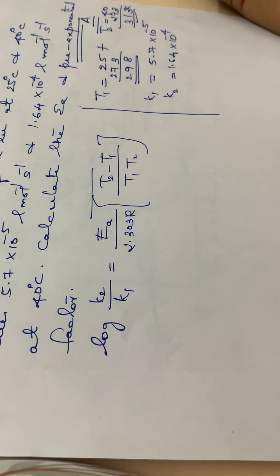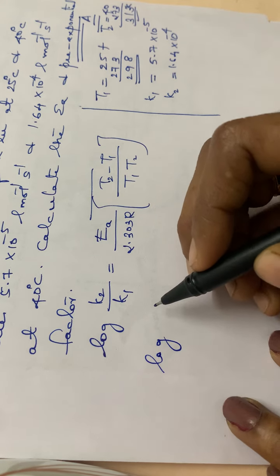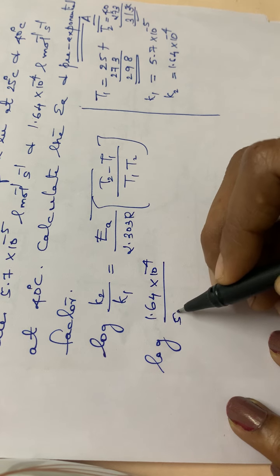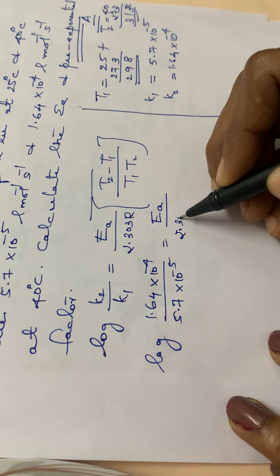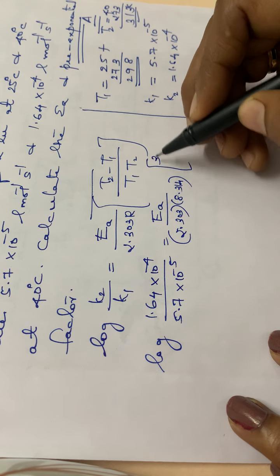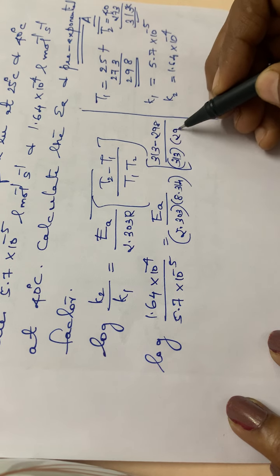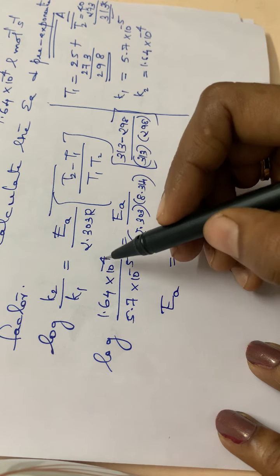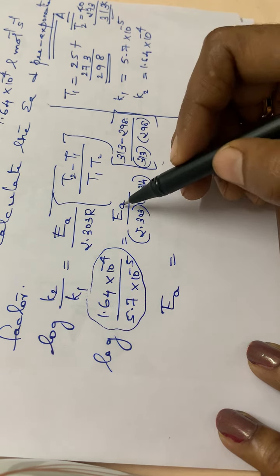So first of all, calculate EA, that is log K2 by K1, that is 1.64 into 10 raised to minus 4 divided by 5.7 into 10 raised to minus 5, equal to EA divided by 2.303 into 8.314 into T2 minus T1, that is 313 minus 298, divided by 313 into 298. From this you can calculate EA. So simplify this term, then take the logarithm, then simplify this term also, then calculate EA.